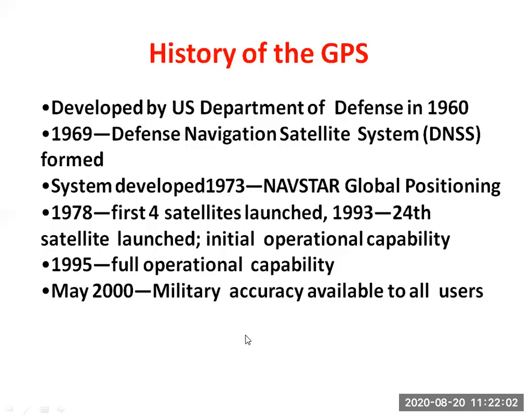Are you getting? So military accuracy became available to all users in May 2000. This is about the GPS history. When the GPS technology was developed by the US department, 24 satellites were sent into space for receiving the signals, and in May 2000 military accuracy was provided to all users. Users means you all, including me.